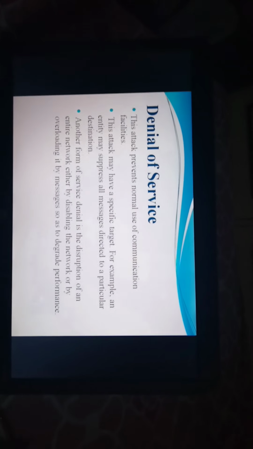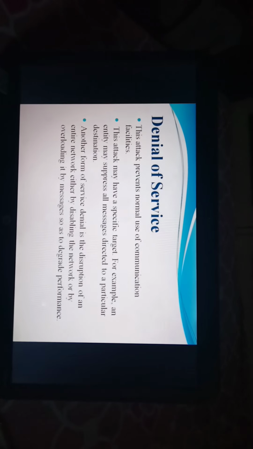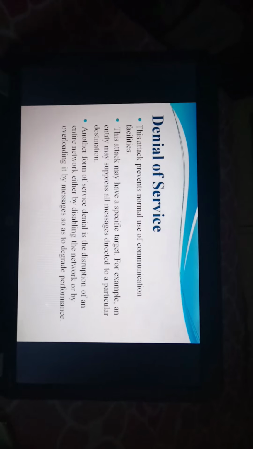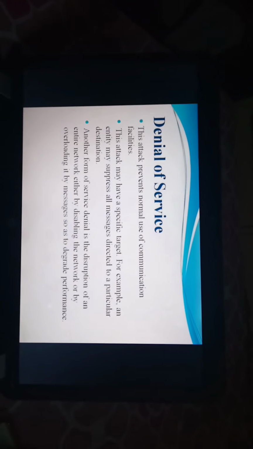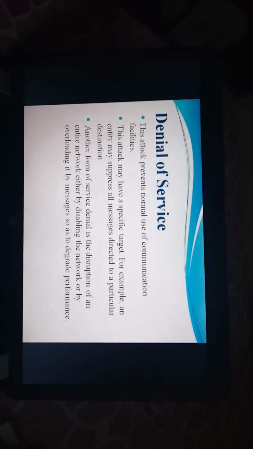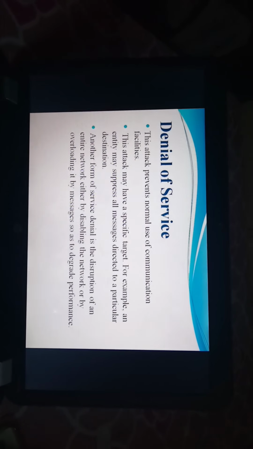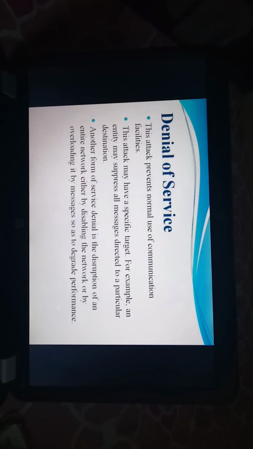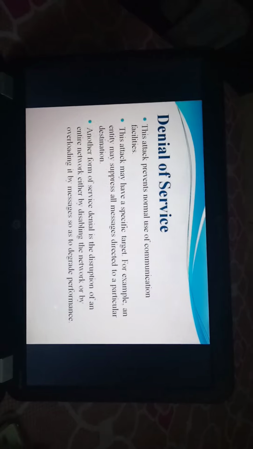Now the fourth type of active attack is denial of service. This attack prevents normal use of communication facilities. This attack may have a specific target. For example, an entity may suppress all messages directed to a particular destination. Another form of service denial is the disruption of an entire network, either by disabling the network or by overloading it with messages so as to degrade performance.